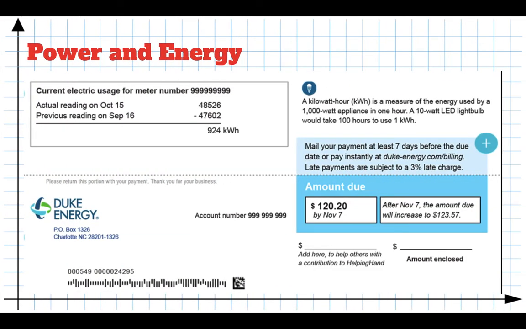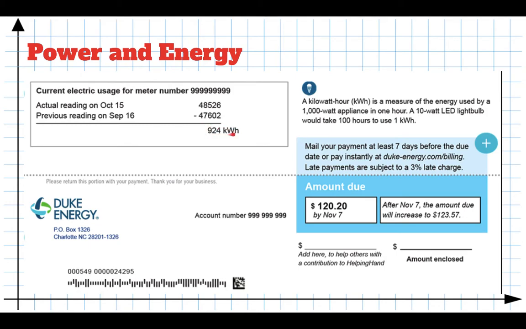So if you look at your electricity bill, or you can take a peek at the electricity bill that comes to your house, you might see something like this. The meter was read on October 15th. This was the number of kilowatt hours. It was read again a month later, and the difference is 924 kilowatt hours. So that's how much energy we used. And remember, each kilowatt hour is 3.6 million joules.